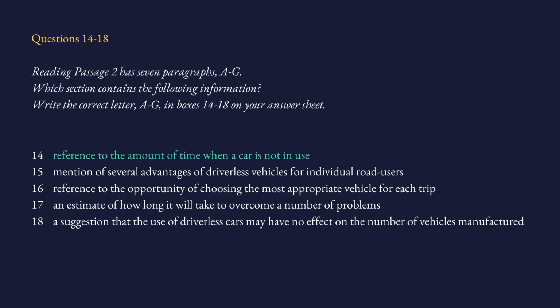So let's find out. So number 14 says, reference to the amount of time when a car is not in use. So we have talked about this in our previous videos. What are the keywords? What are the important words that are unique to this sentence, to a question that we are investigating alone? For example, to or the cannot be keywords. They are general words. They can be about any question. What is unique to this question is reference, time, car not in use.